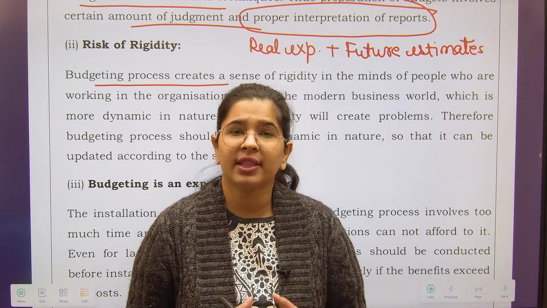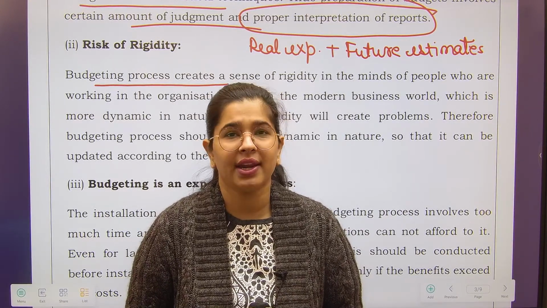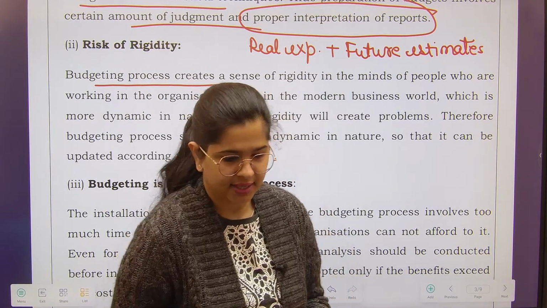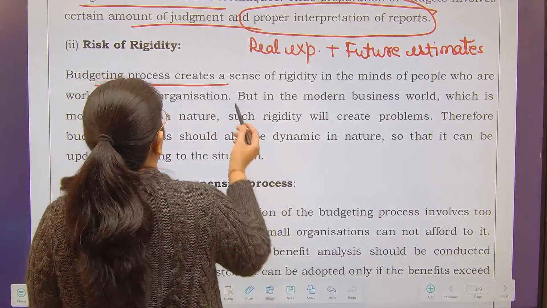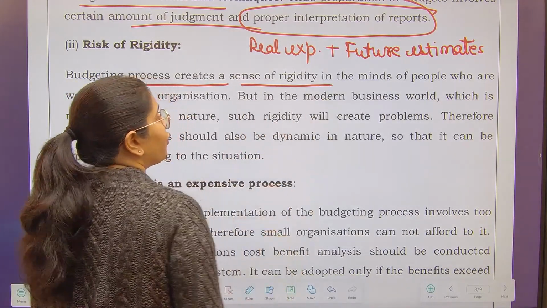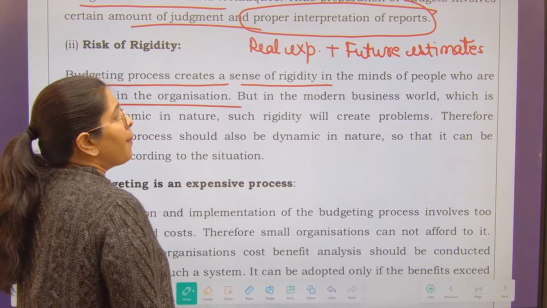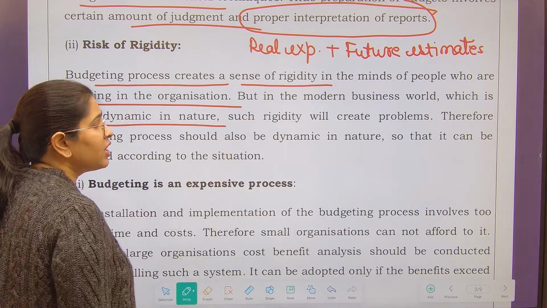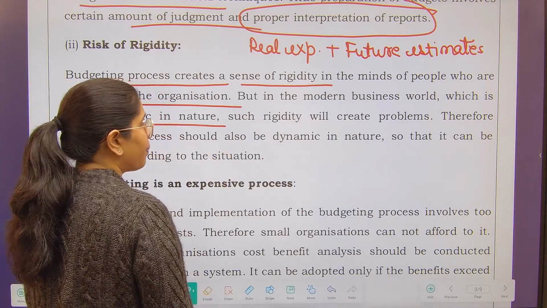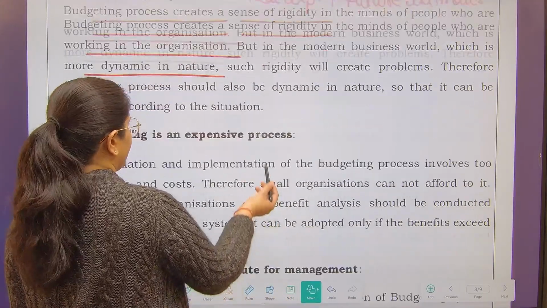So for them this budget becomes a rigidity which they have to follow in any circumstances. So the budgeting process creates a sense of rigidity in the minds of people working in the organization. But in the modern business world, which is more dynamic in nature, such rigidity will create problems. Hence, the budgeting process should be dynamic in nature.